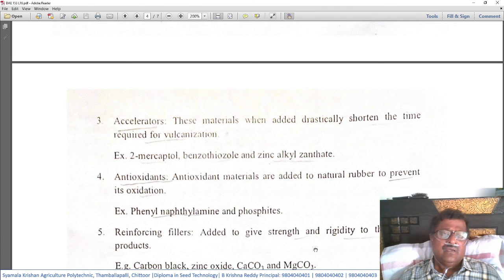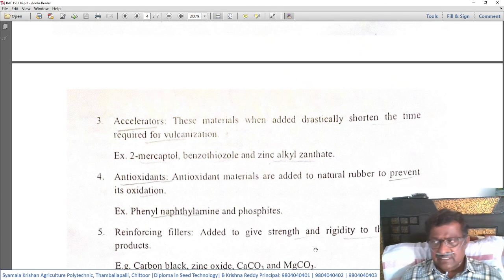Examples: 2-mercaptobenzothiazole and zinc alkyl xanthate. These are the substances that are used as accelerators to speed up the process of vulcanization of raw rubber.